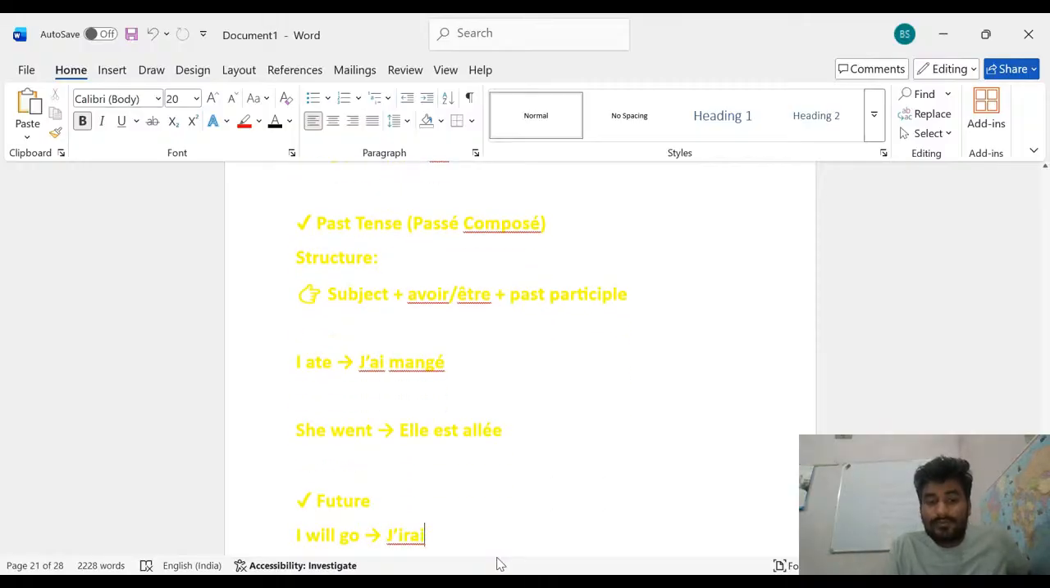Future. For the future, what do you have to remember? I will go. These are actually the structures. Okay, and in the example it is given. Nothing other, it is given. Only the example here is.